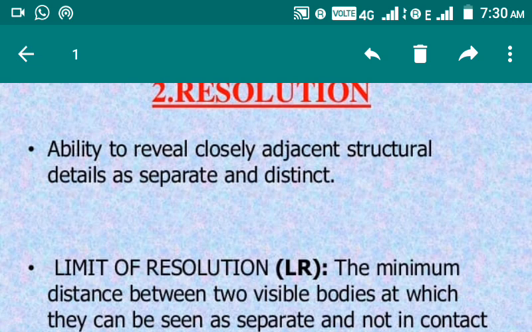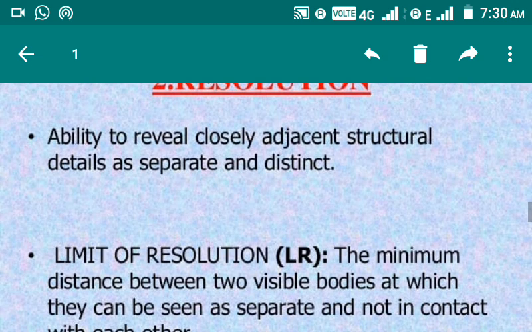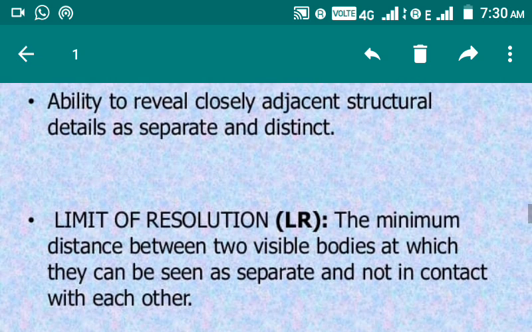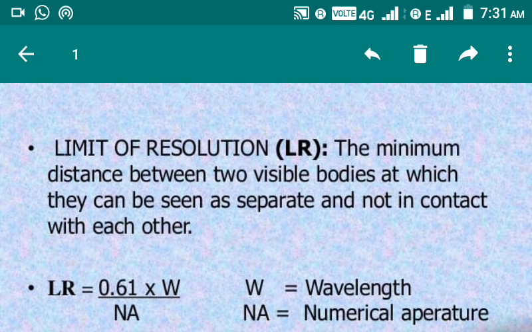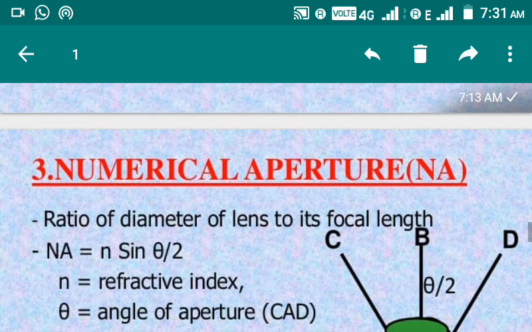The power to separate these two points is the resolution. The limit of resolution is the minimum distance between two visible bodies at which they can be seen as separate and not in contact with each other. There is a formula, you need not worry about that, just know what resolution is. Being a biology student, you need to know only that much.